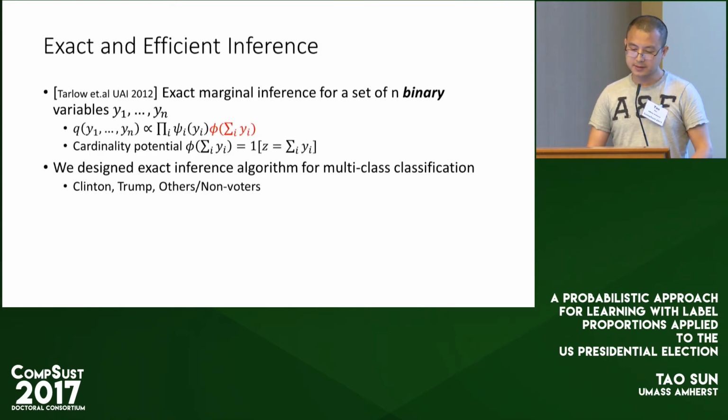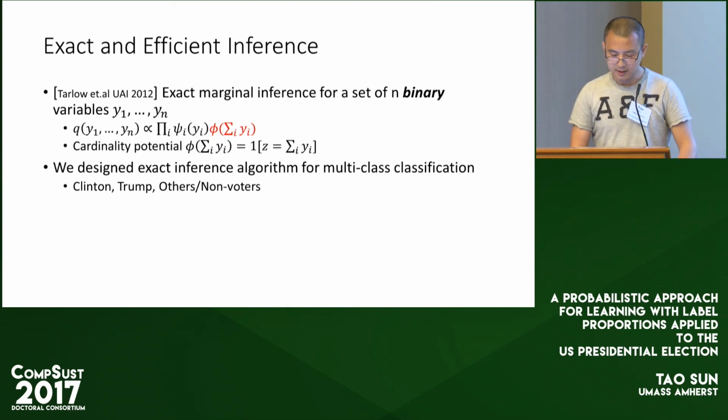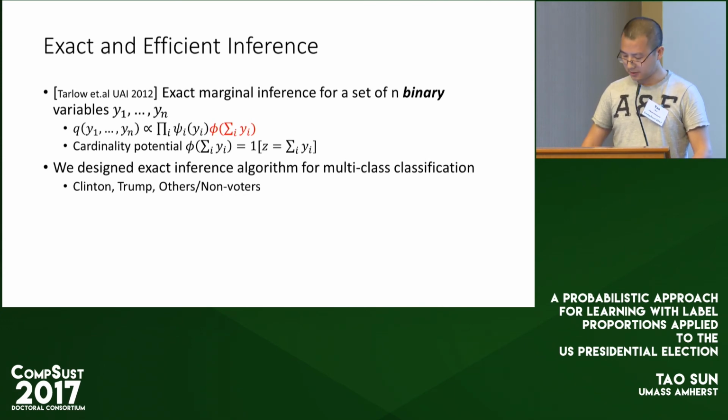An existing paper showed that there exists exact marginal inference for a set of n binary variables if the joint distribution contains a cardinality potential. The cardinality potential is a function of the sum of all the individual labels. Here, for our problem, it is the indicator function that enforces the hard constraints. We borrow this idea to design an efficient algorithm for the binary classification problem. For the multi-class problem, we design a new exact inference algorithm, so that we can predict the voting preference for Clinton, Trump, and others.